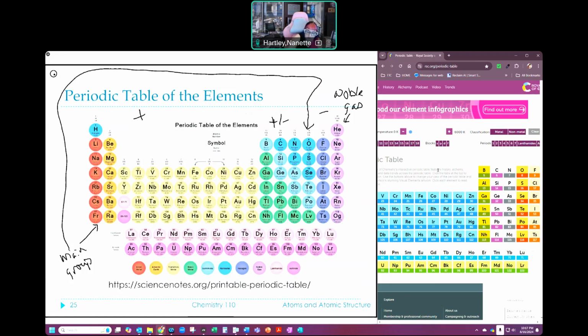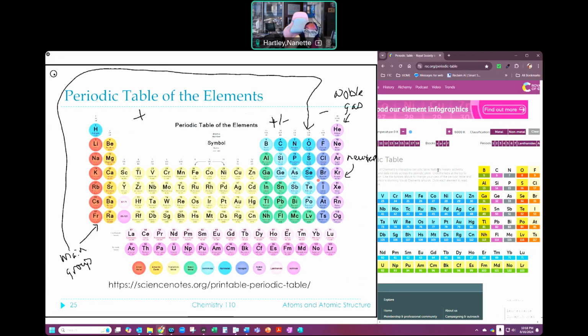So what I know is that as I go over and my atomic number gets bigger, I add more electrons, correct? Because I add more protons, so I add more electrons. So fluorine has one less electron than neon. And so if I add one electron to fluorine, I become like neon. And so neon doesn't want to lose any electrons. He tends not to be charged. So these guys tend to be neutral. Now, that's not always the case, but they tend to be neutral.